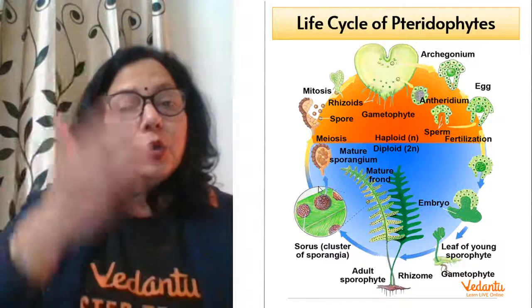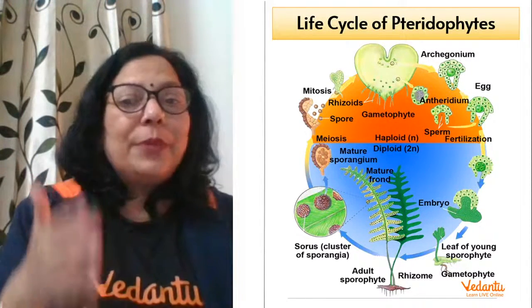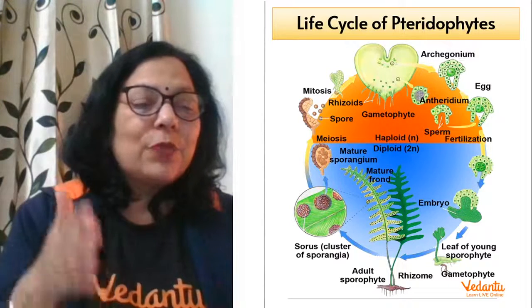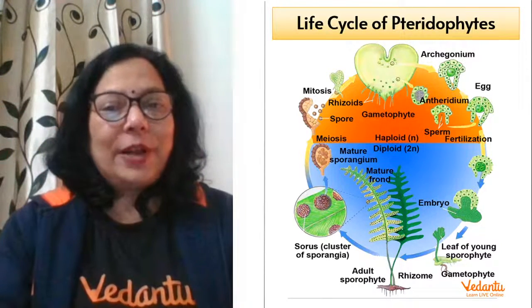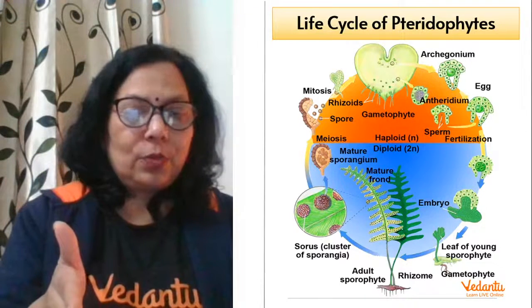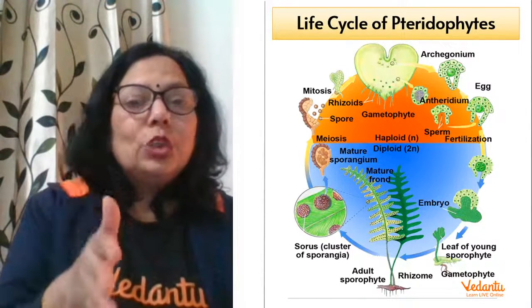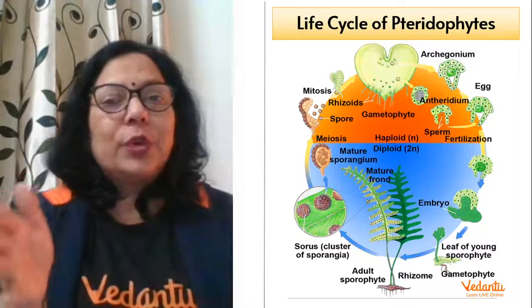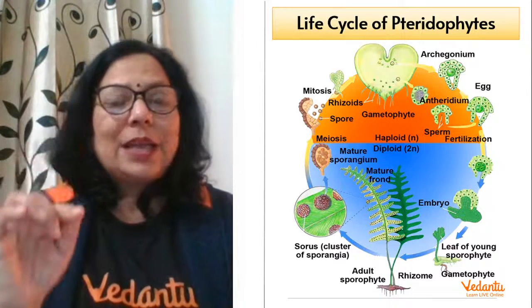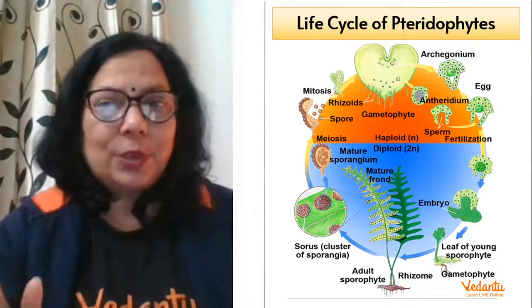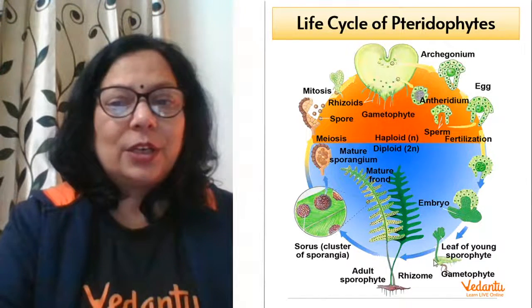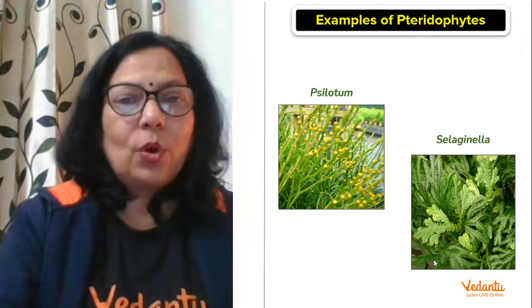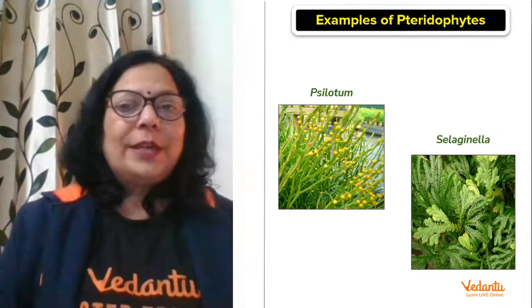Then division will happen, meiosis. Meiosis is for half the number of chromosomes. So male and female gametophytes will be formed with half the number of chromosomes. Those male and female gametes fuse together to form a zygote. This zygote develops in the female gametophyte, right? And after fertilization, this embryo develops and it grows into a young plant called a sporophyte. So pteridophytes are very simple.